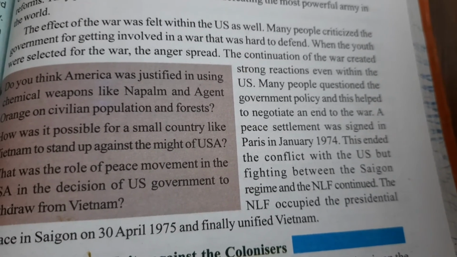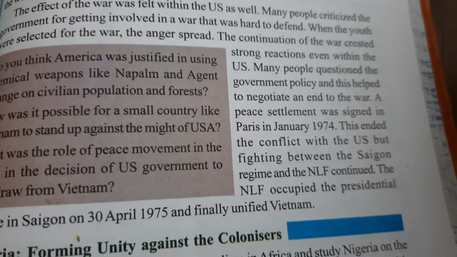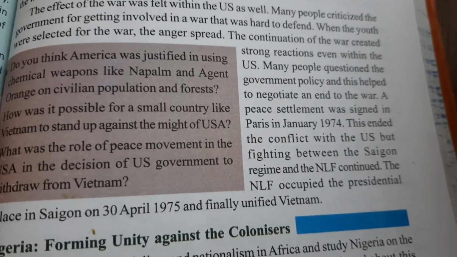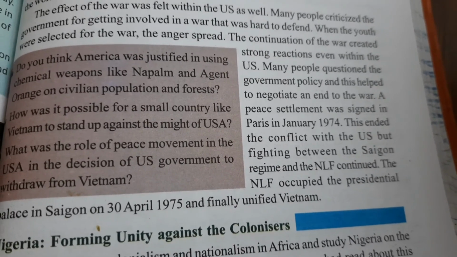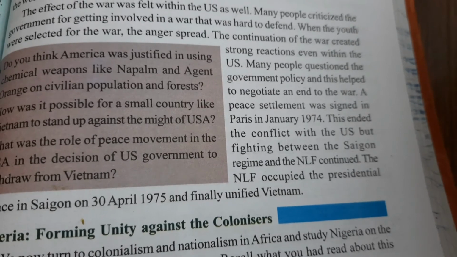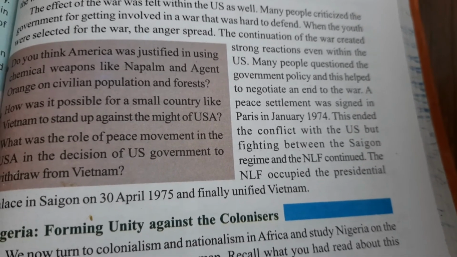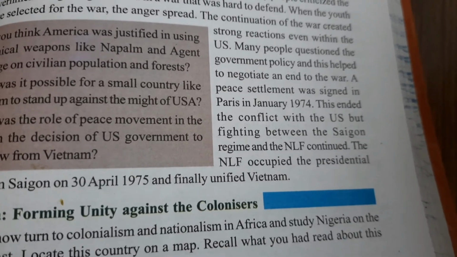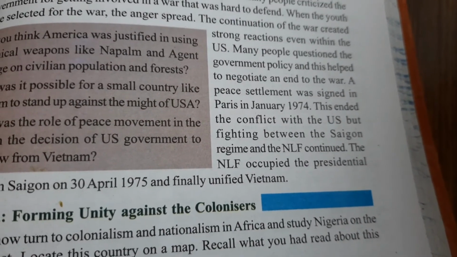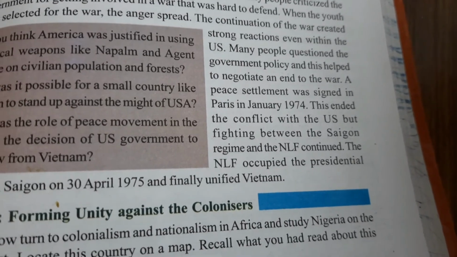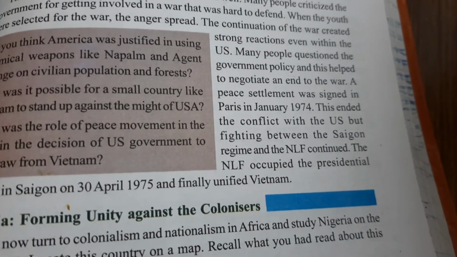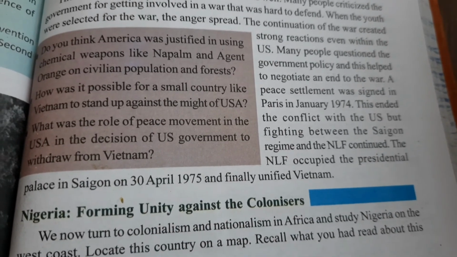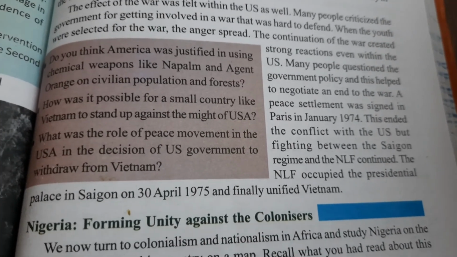The continuation of the war created a strong reaction even within the US. Many people questioned the government policy, and this helped to negotiate an end to the war. A peace settlement was signed in Paris in January 1974. This ended the conflict with the US, but fighting between the Saigon regime and the NLF continued. The NLF occupied the presidential palace in Saigon on 30th April 1975 and finally unified Vietnam.